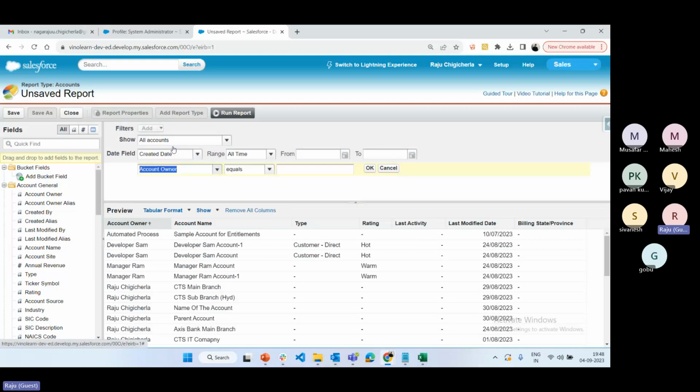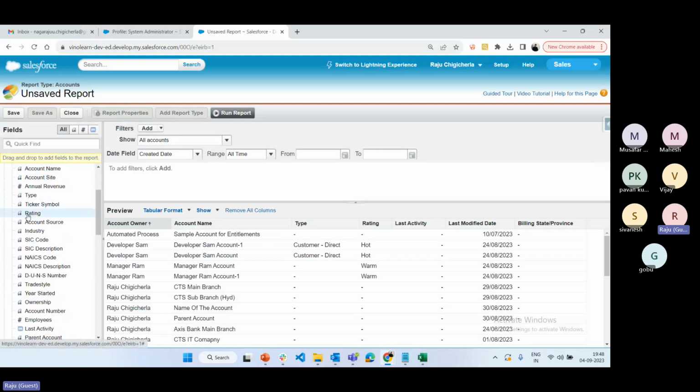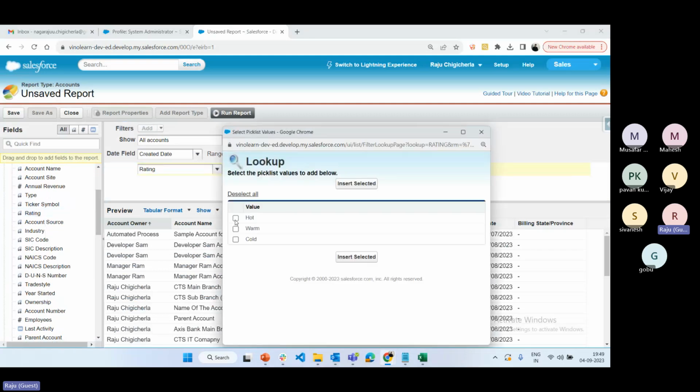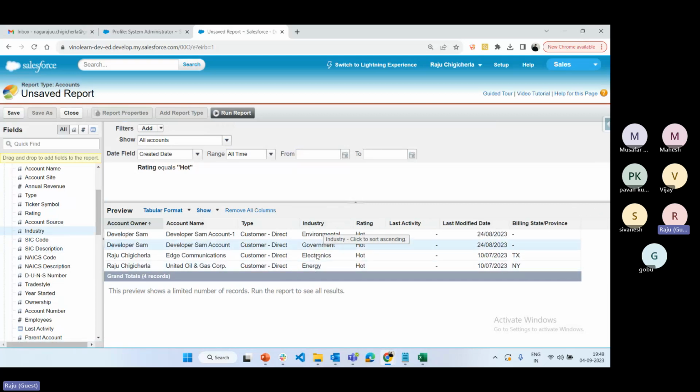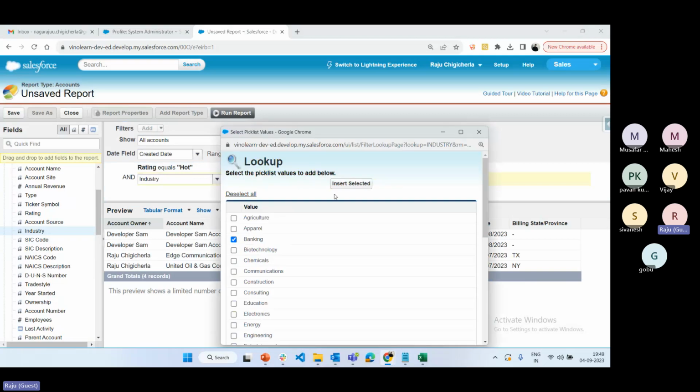So add filter logic. Either we can click on the add button, which will add the field filter logic, or, whichever field you are going to filter on, for example rating, select the rating, drag and drop, and it will be selected here. Select hot, account, insert. Now there are only 4 accounts. If you want industry, we can drag and drop the industry. Government, electronics, these are the available ones. Now I'm going to select industry as one more, and select only banking.